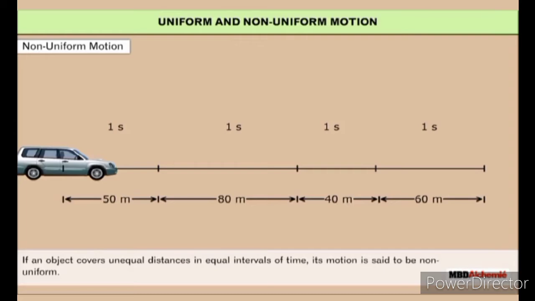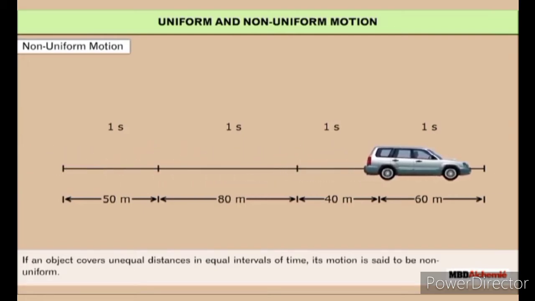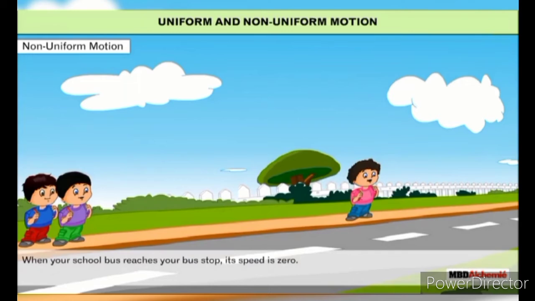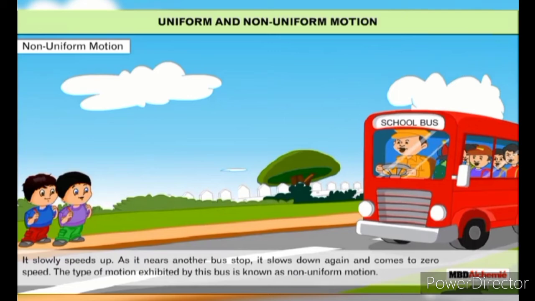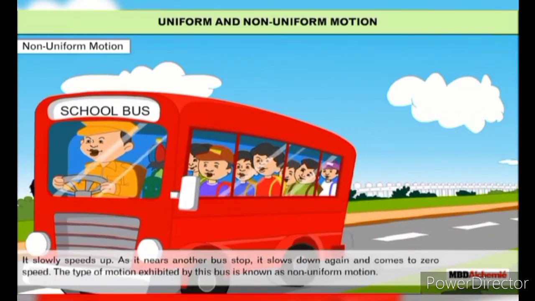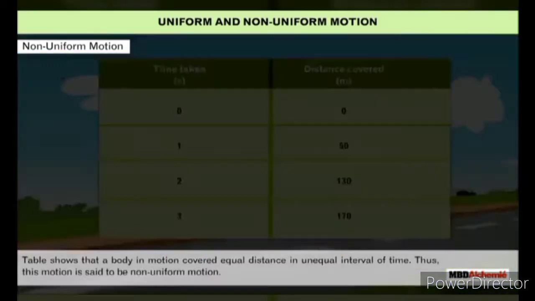Non-uniform motion. If an object covers unequal distances in equal intervals of time, its motion is said to be non-uniform. When your school bus reaches your bus stop, its speed is 0. It slowly speeds up. As it nears another bus stop, it slows down again and comes to 0 speed. The type of motion exhibited by this bus is known as non-uniform motion.